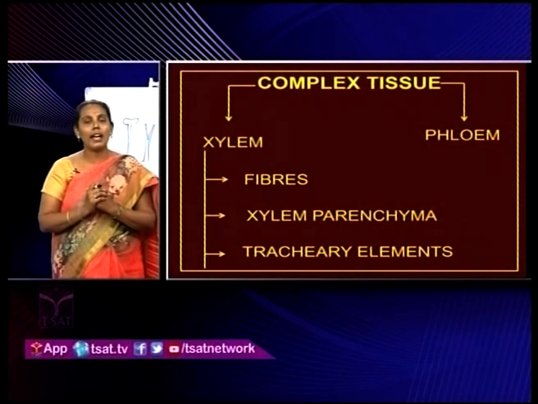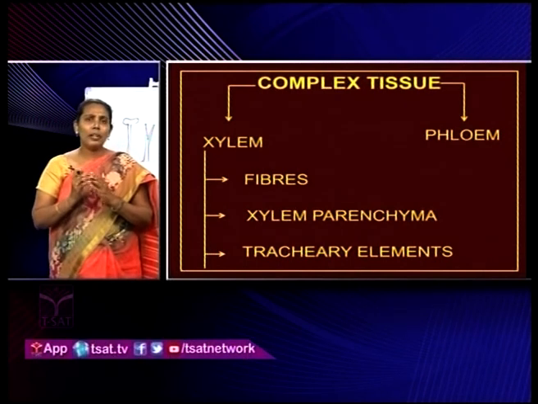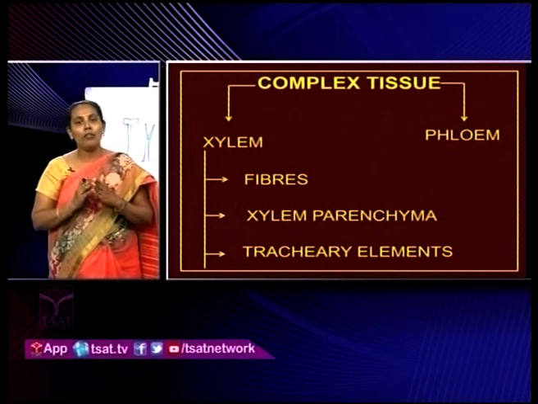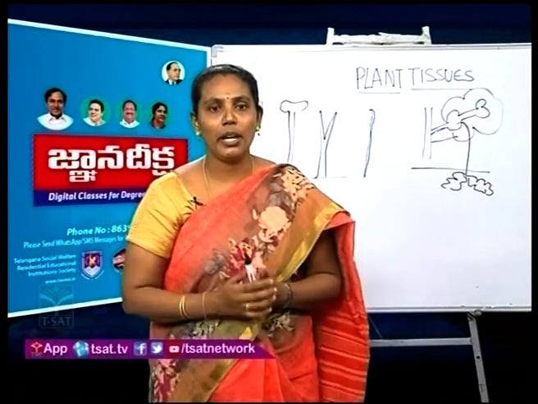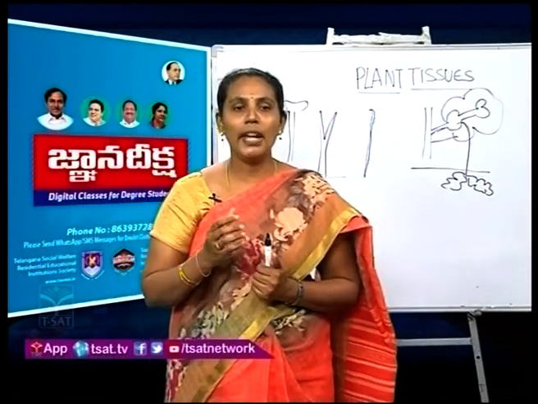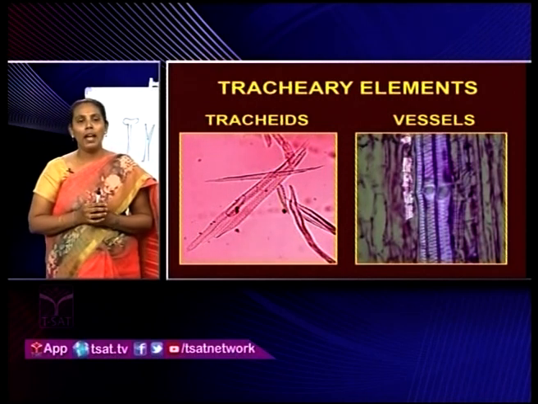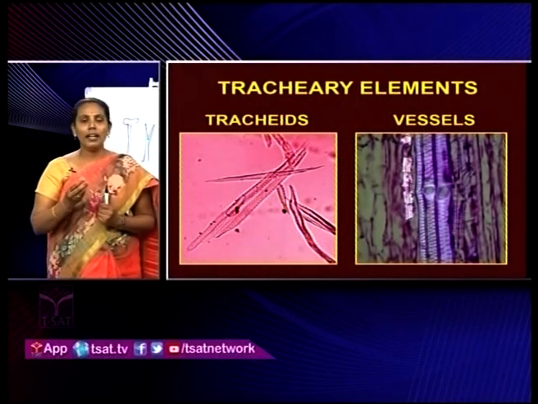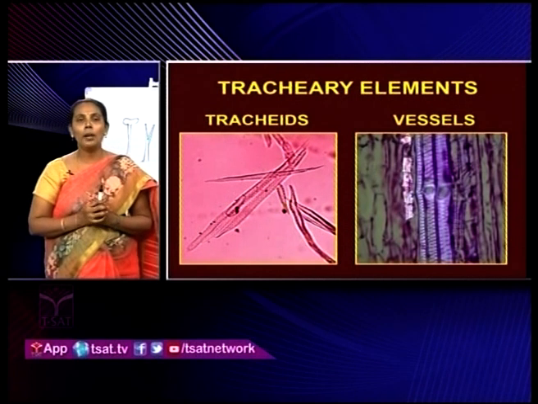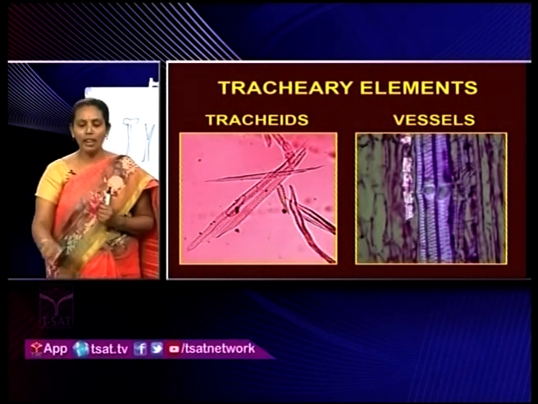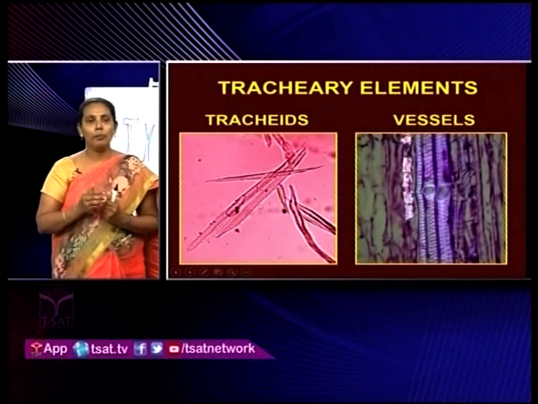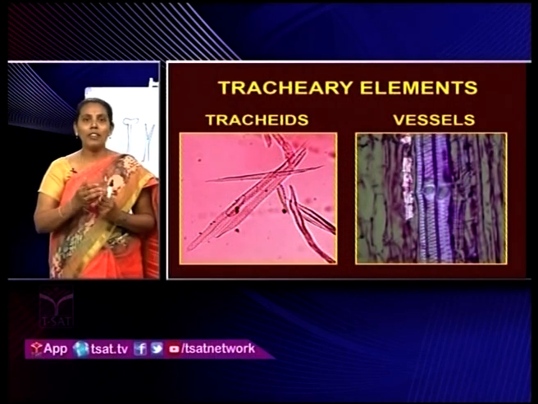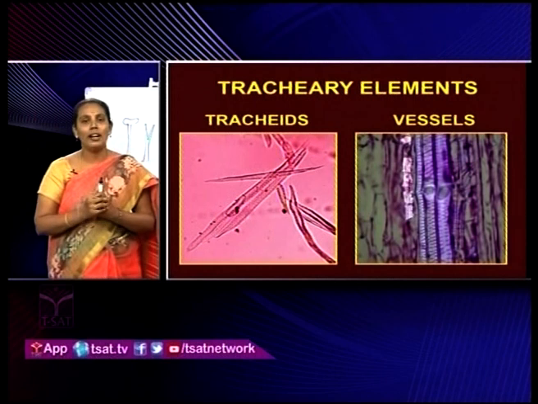Next, coming to the tracheary elements. These tracheary elements are very important for translocation of water from root tip to shoot tip. And the tracheary elements are of two types. First one is tracheids. It is a basic cell type, and these tracheids contain a very thick cell wall which is made up of lignin. On that cell wall they contain bordered pits. In this picture you can see the bordered pits on the cell wall, and these tracheids are present in pteridophyta members and gymnosperms. Even angiosperm xylem is also made up of tracheids.